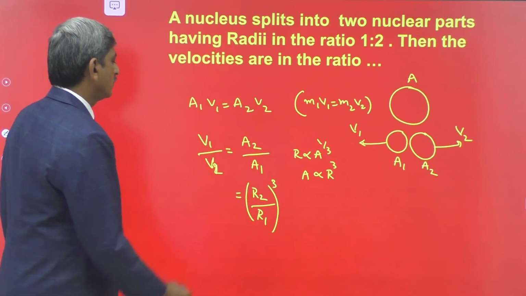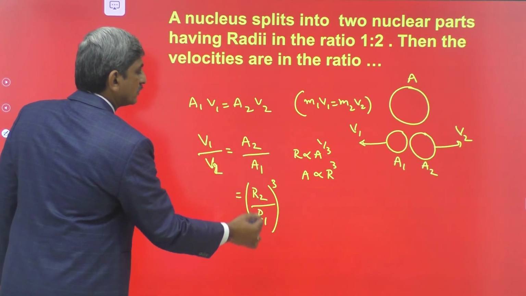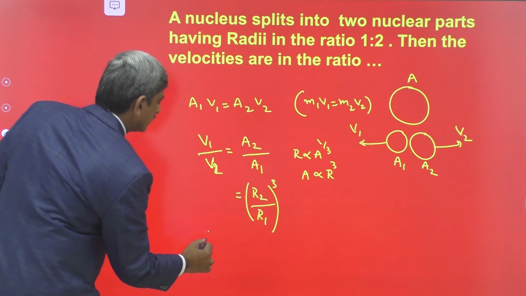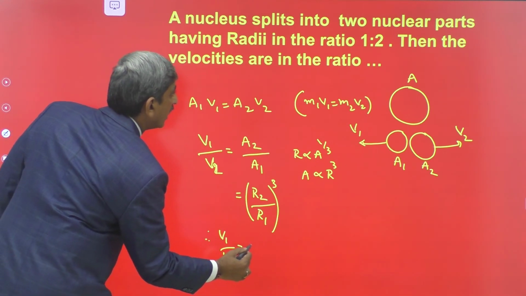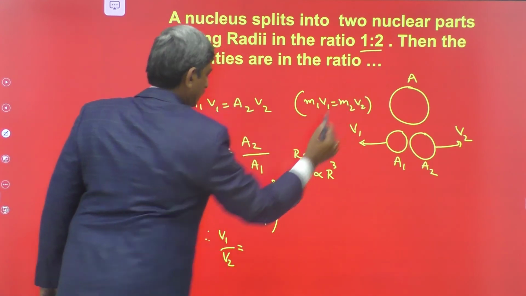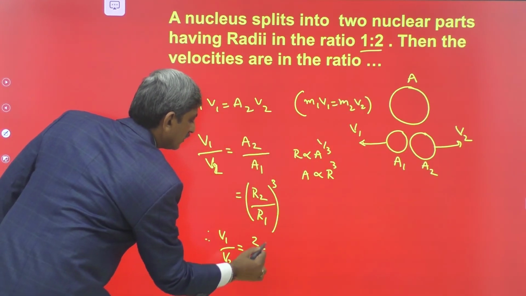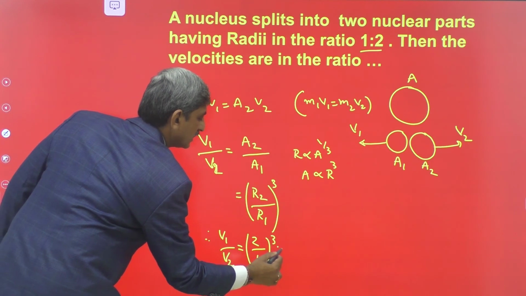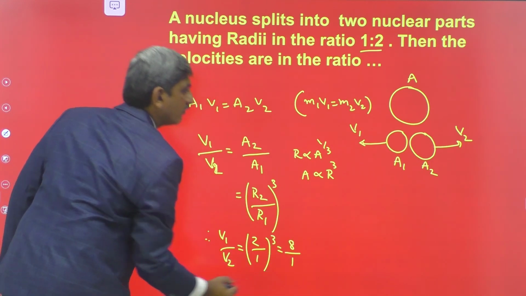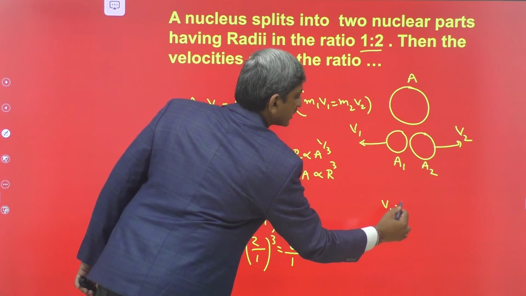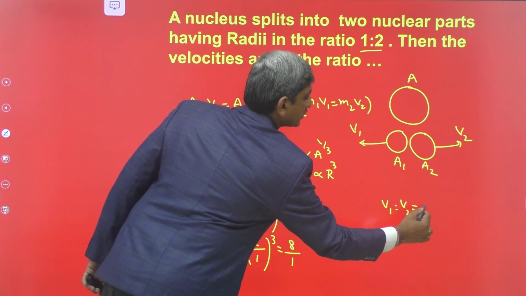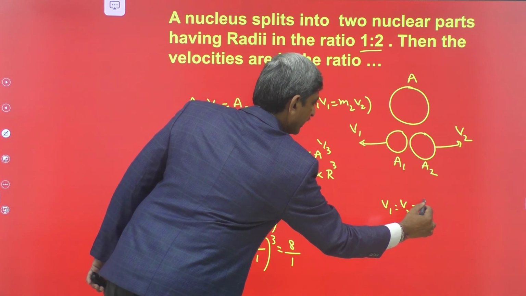Using that we have A2 by A1 is equal to R2 by R1 whole cube. Therefore, V1 by V2 is equal to R2 by R1, that is 2 by 1 whole cube, which is equal to 8 by 1. So, for these two fragments, the ratio of the velocities is V1 is to V2 is equal to 8 is to 1.